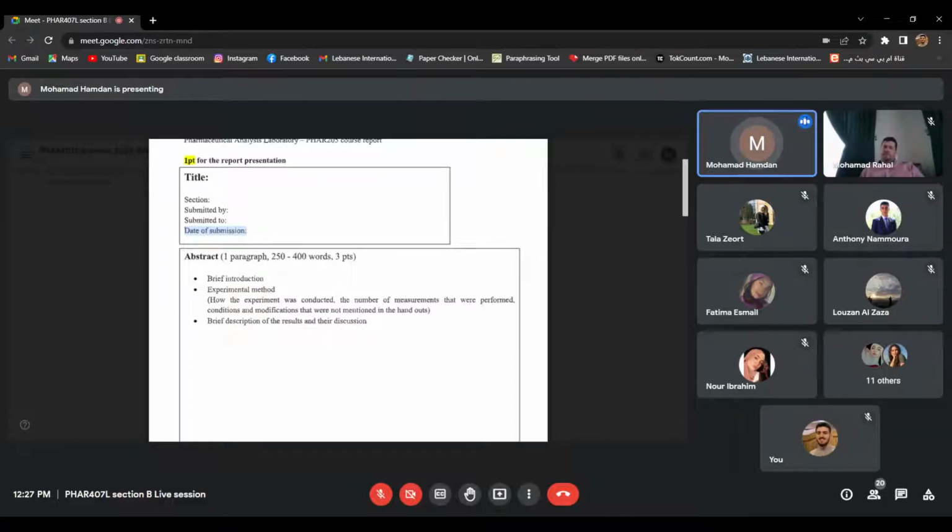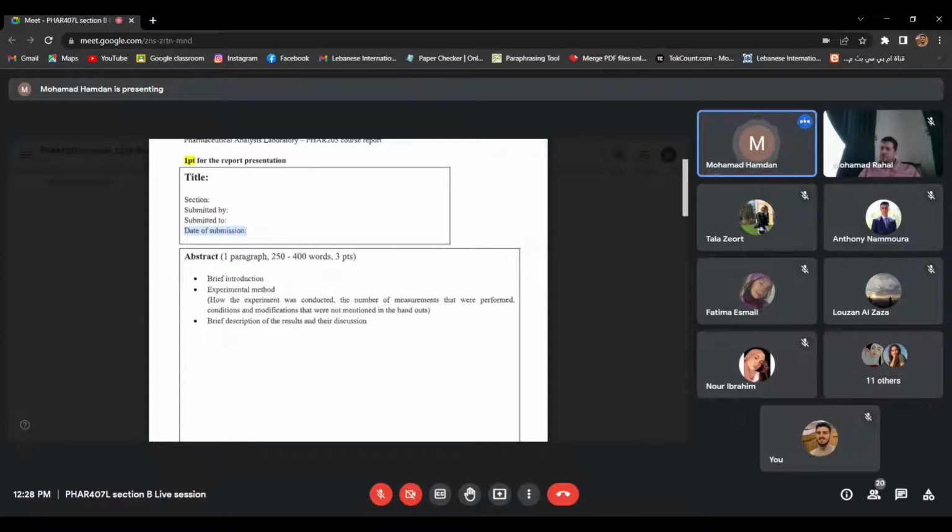Then, after you write the experimental method in the passive form, you don't use the words I, you, we took, we added. No. The method you explain in the following manner: 5 milliliters were added to the analyte, to 250 milligrams of analyte, or to 1 gram of analyte, and then diluted up to the mark with 200 up till 250 milliliters. Then the solution was heated, the solution was analyzed. So this is how you will explain the experimental method. What you worked on in the laboratory, also in the past tense, so past passive form.